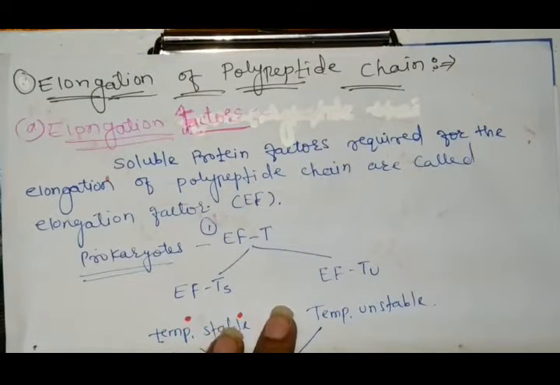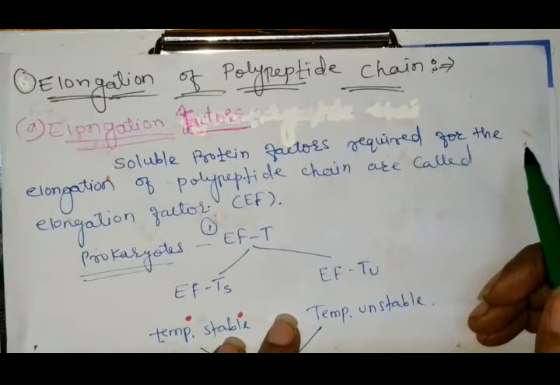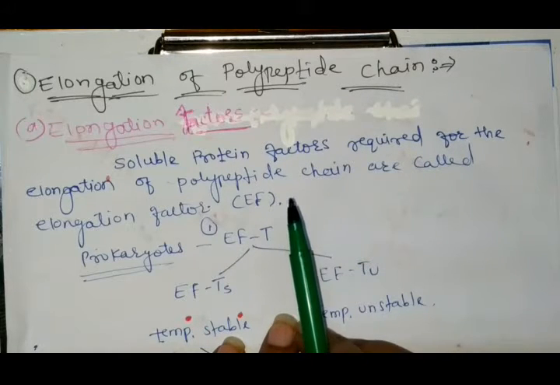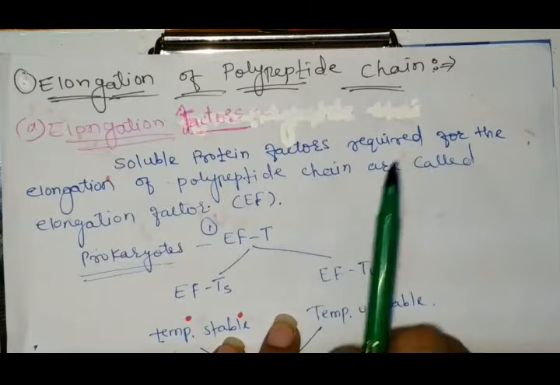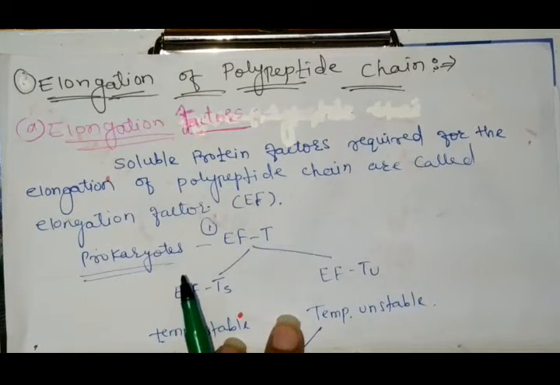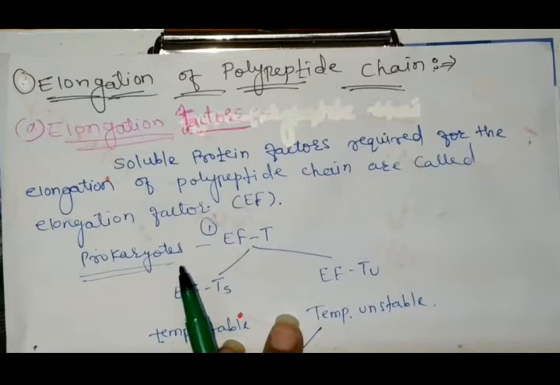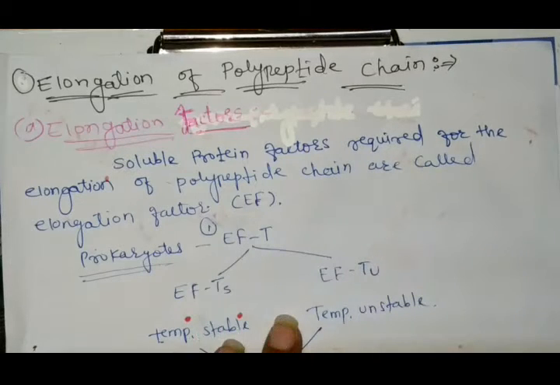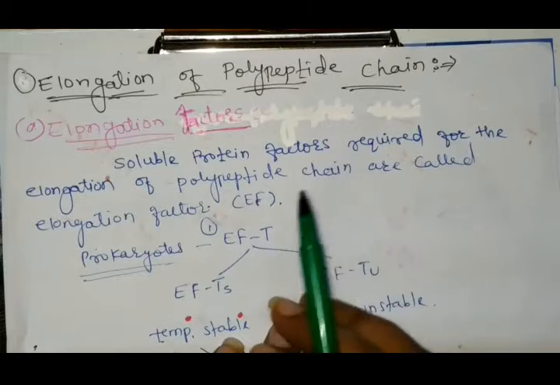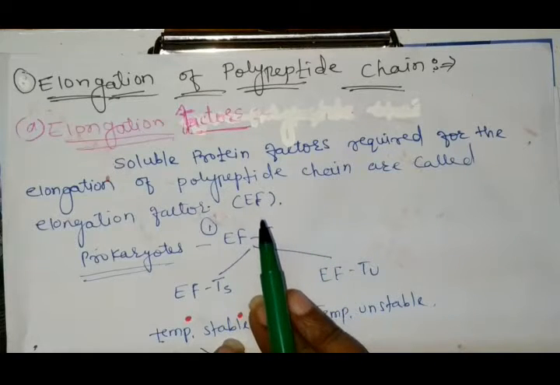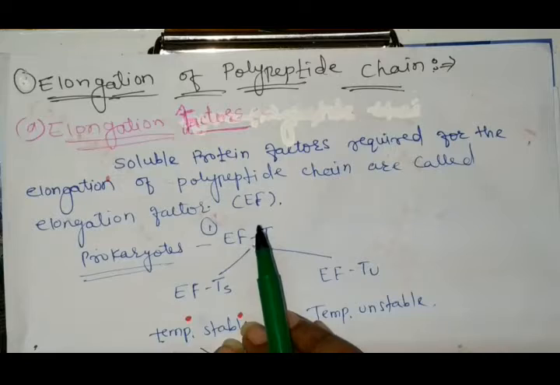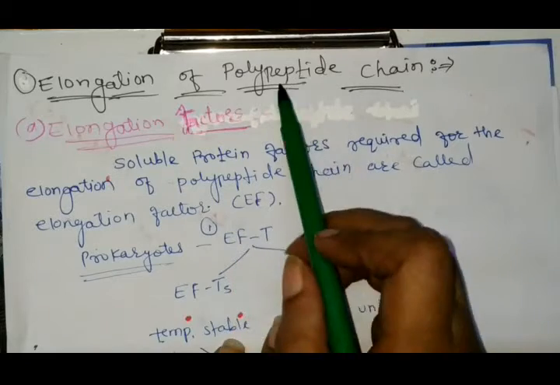In our previous video, we already saw how protein is synthesized, and for the synthesis of protein we require different steps. By the process of translation, we get protein, and in translation different steps are required. Number one, activation of the amino acid. Number two, the activated amino acid gets attached to the tRNA, and this activated amino acid-tRNA complex participates in the formation or initiation of the polypeptide chain.